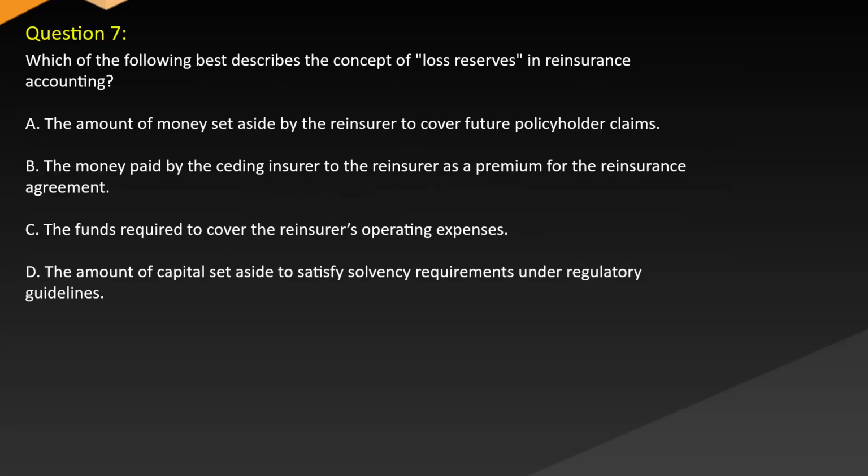Question 7. Which of the following best describes the concept of loss reserves in reinsurance accounting? A. The amount of money set aside by the reinsurer to cover future policyholder claims. B. The money paid by the ceding insurer to the reinsurer as a premium for the reinsurance agreement. C. The funds required to cover the reinsurer's operating expenses. D. The amount of capital set aside to satisfy solvency requirements under regulatory guidelines.